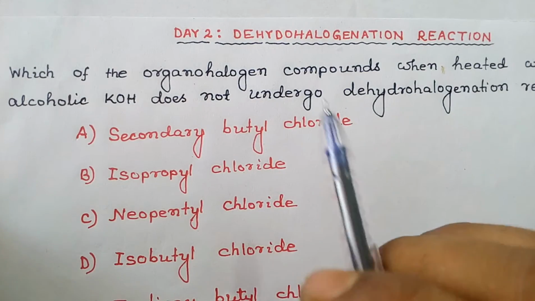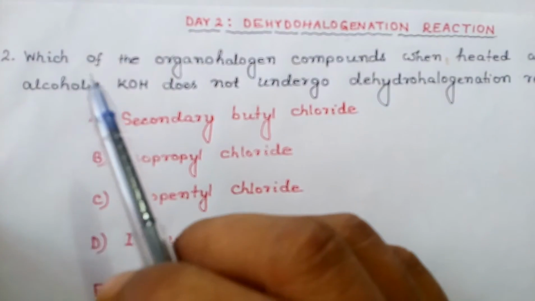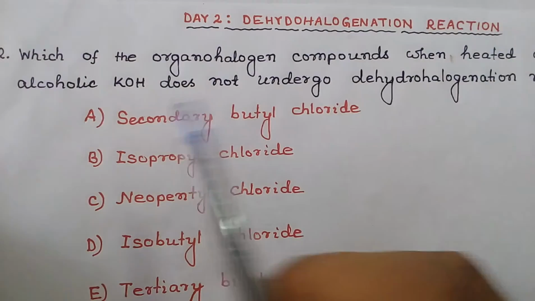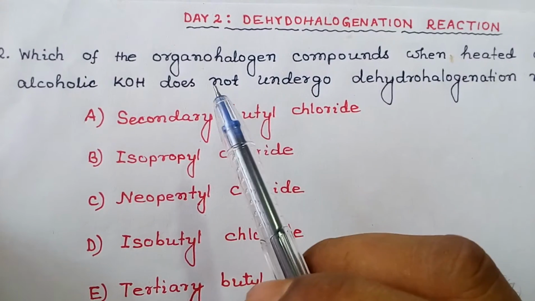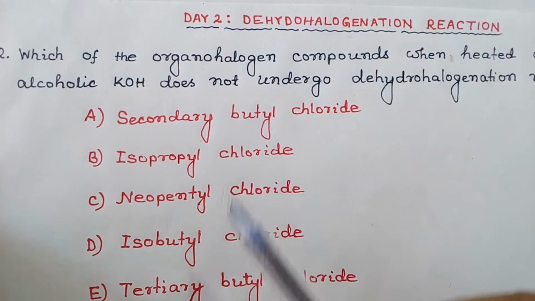Hello friends, today I am going to solve one question based on dehydrohalogenation reaction. Which of the organohalogen compounds, when heated with alcoholic potassium hydroxide, does not undergo dehydrohalogenation reaction? Five options are given as follows.